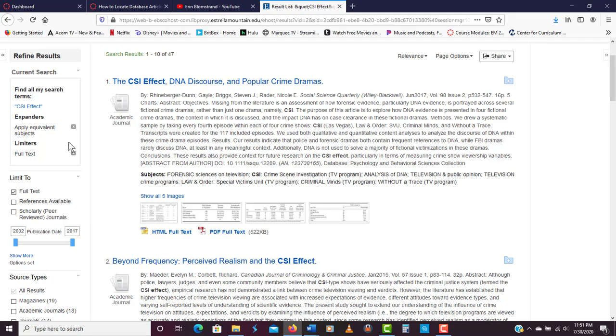You have some filtering options on the left side of the page. For example, I could click down here on magazines or just academic journals, and it tells you how many results I have. And then in the middle section, you're going to get the bulk of the information you need to determine if the article is something that you're interested in. First of all, this tells you the title. You also, in this paragraph, will get the writers of the particular article. It'll tell you when it was published, what volume and issue, the page numbers it appeared on, how many pages